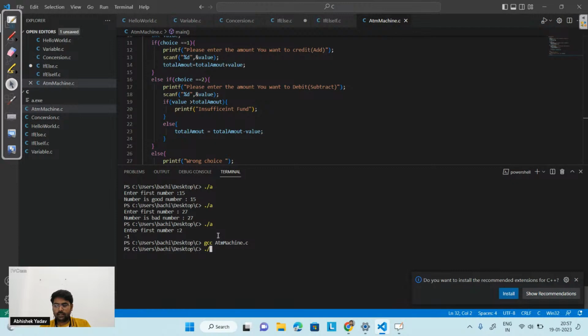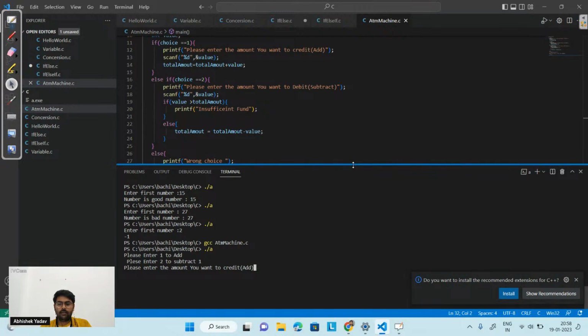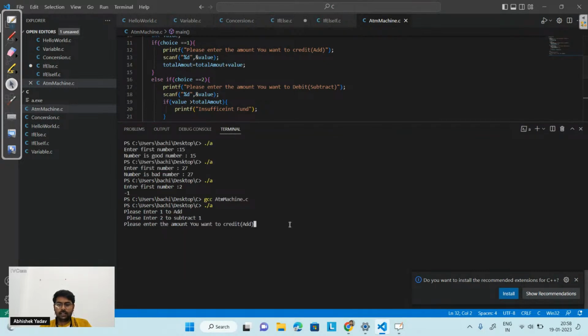Now I have to execute the executable file, that is the .exe file. Here it is asking, press 1 to add, press 2 to subtract. Let's first add the amount. I will take the choice as 1, and it is asking, please enter the amount you want to add. So let's type 3000 rupees that I want to add into my account.